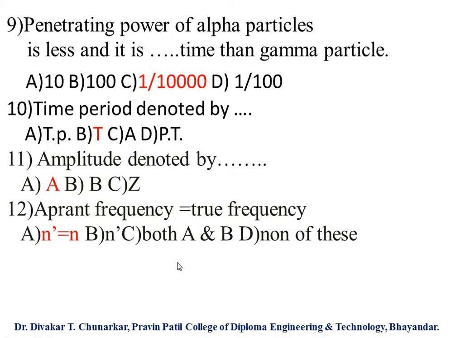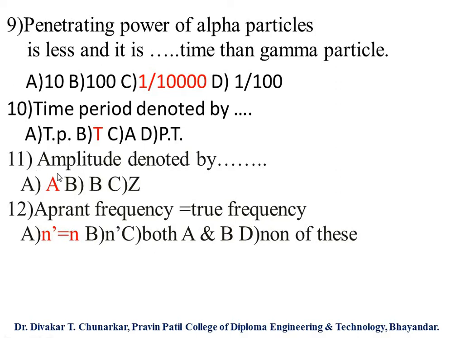So we can write again: the penetrating power of alpha particles is less, by a factor, than that of gamma particles. Then ten: the time period is denoted by option A TP, option B T, option C A, option D PT. So our answer is T, the time period or simply time. Next number: amplitude is denoted by.